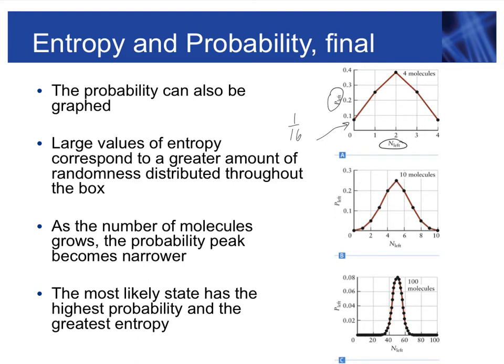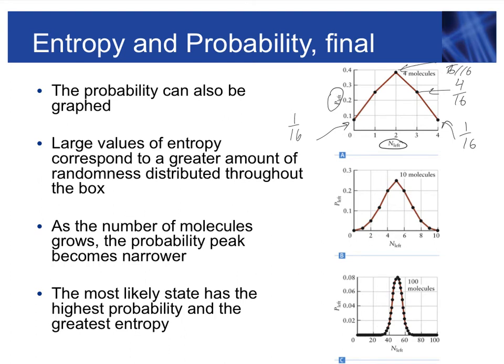And the same is over here, 1 over 16 when we have all particles on the left-hand side. For this particular point, if we count cases, we're going to have 4 over 16, so 0.25, and this one is already said, it is 6 over 16 for this step.